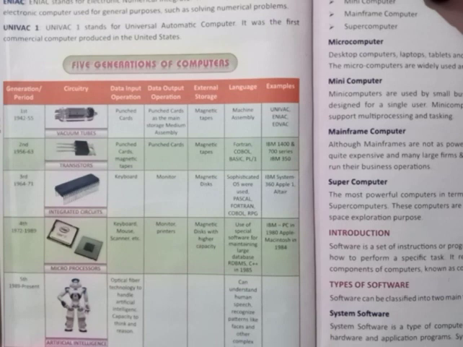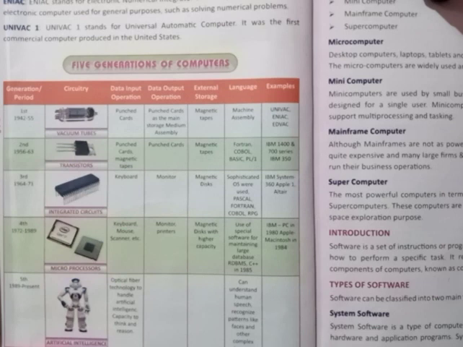Now the fourth generation computer, which we are using now. Here we use the microprocessor, with input devices keyboard, mouse, and scanner, and output devices monitor and printer. Storage device is a magnetic disk with higher capacity. Languages used here are C++ and RDBMS databases. Examples are IBM PC in 1980 and Apple Macintosh in 1984.